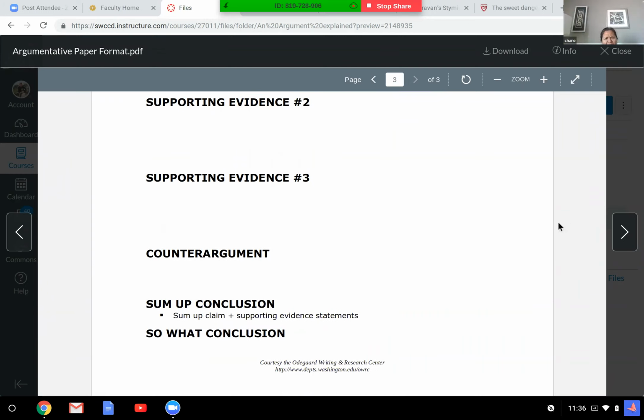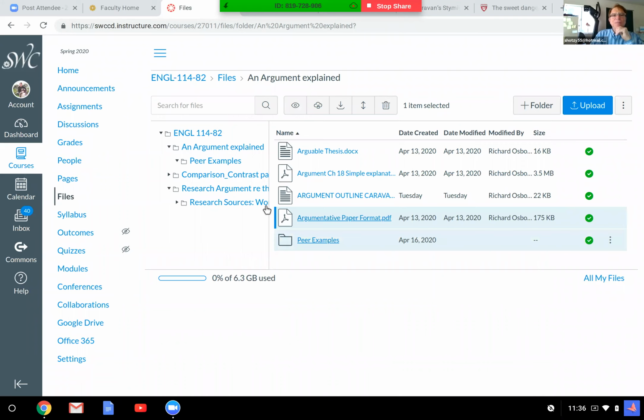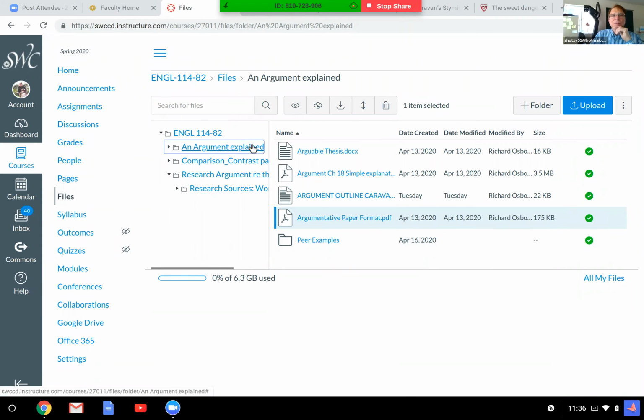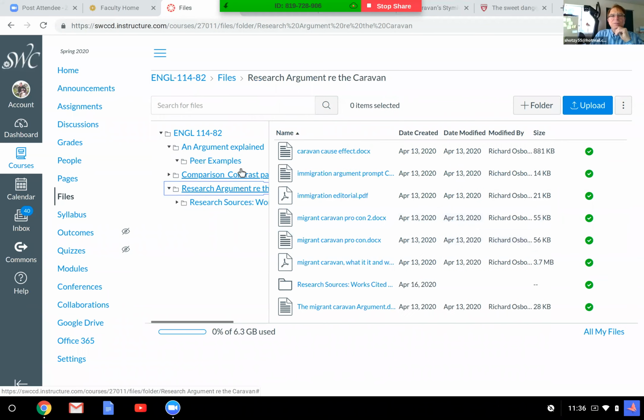Where did you get this one from, Mr. Osborne? The files. Okay, so the files are here, I believe. Let's look at, no, this is here. All the files are there. The research argument, Ray the Caravan. So all that stuff is your file. The things to look at. Yeah, I know where those are, but I was talking about the other one, the one where I asked you if it was a format. The format. Let's go back to that.